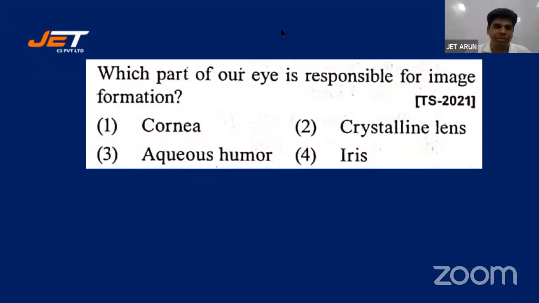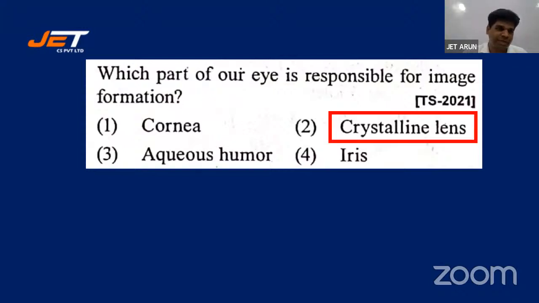Please message your answers in the chat box. Excellent. Okay, so answers are pouring in. Sarvesh says 2, Akhil says 2, Gayatri says 1. Archana says 2. Sarvesh 2 again, Rishikesh 2, Shruti 4. Divya 2. Taruni is 1. Rishikesh 2, Rajeshwari 2. Kritika 4. Lahari says cornea. You can just mention the number, that will be easier for you. Let's see the answer, students.